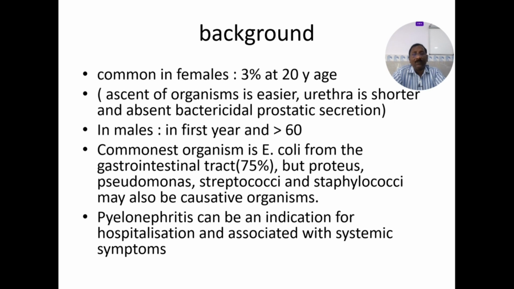The commonest organism is E. coli. It's from the gastrointestinal tract, but Proteus, Pseudomonas, Streptococcus, and Staphylococcus may also be the causative organisms. You can remember it with the mnemonic KEEP: K stands for Klebsiella, E stands for E. coli, the second E stands for Enterococcus, and the last P stands for Proteus and Pseudomonas. These are the common organisms that cause urinary tract infections.